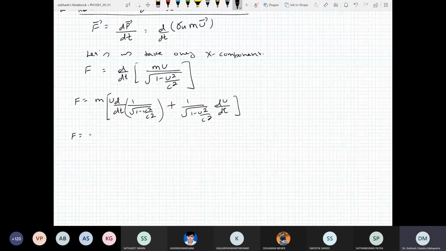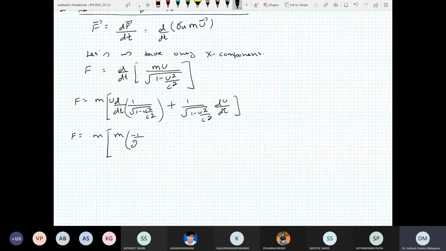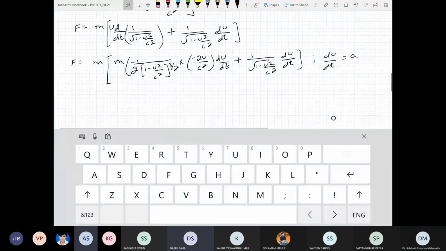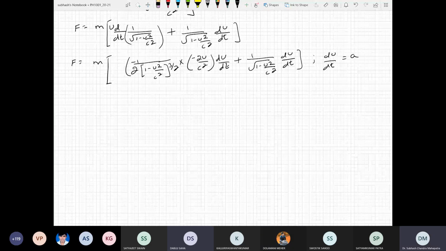So F is m times, this is minus 1 by 2 into 1 minus u square by c square to the power of how much? 3 by 2, into, I'm just taking a differentiation, minus 2u by c square into du by dt, plus 1 upon square root of 1 minus u square by c square du by dt. Now what is du by dt? Du by dt is just your acceleration. Sir, there should be u, not m. Yes, thank you. It should be u.